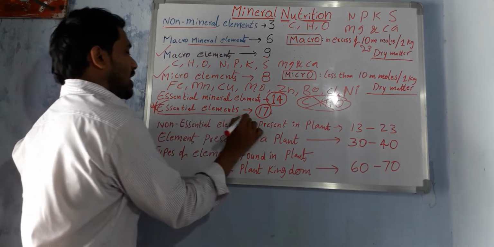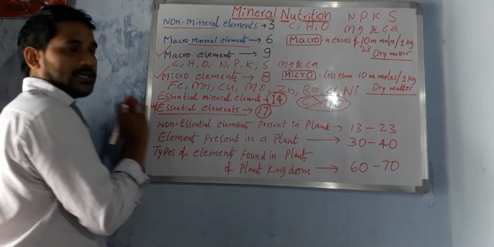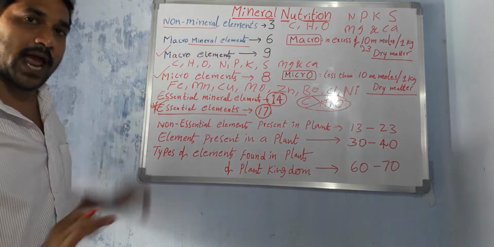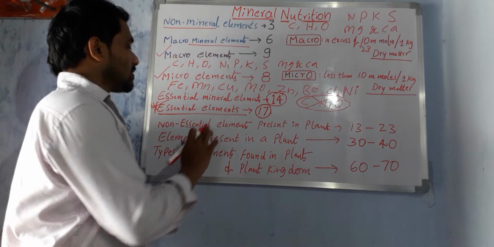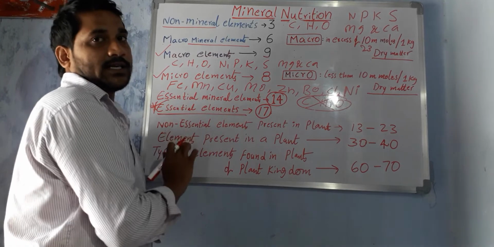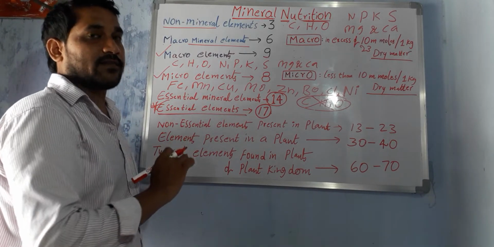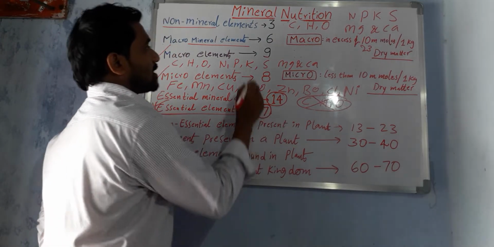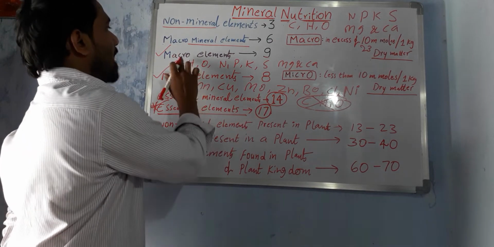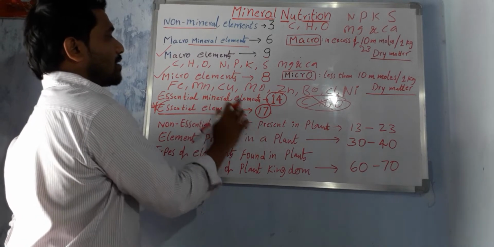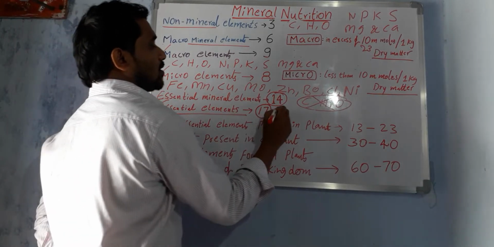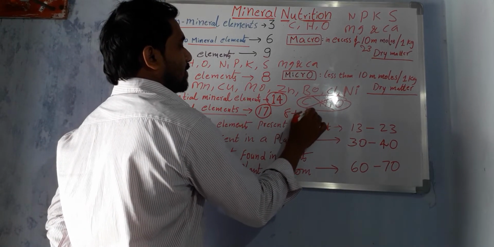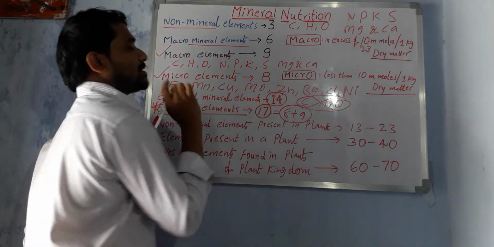Then come on to the next one, the most important. What are the essential elements? How many essential elements are required for plant growth and development? 17. 17 elements are required for plant growth and development. Out of 17, macro elements are 9 in number and micro elements are 8 in number. So 8 plus 9 equals 17, right?